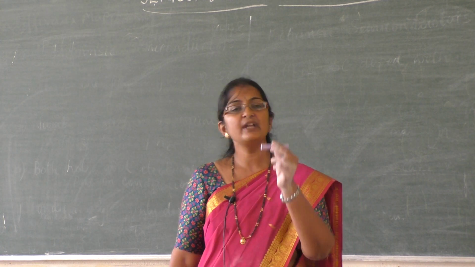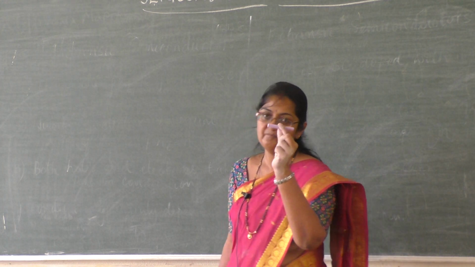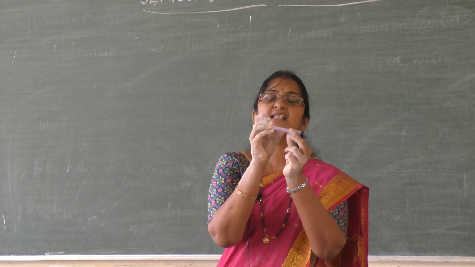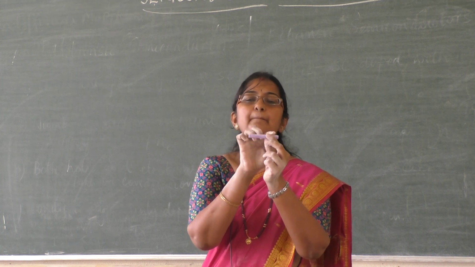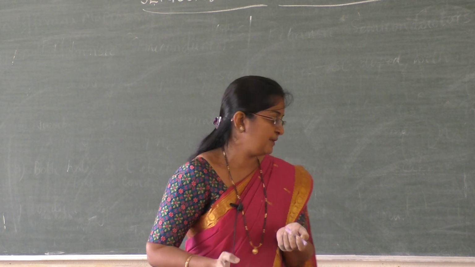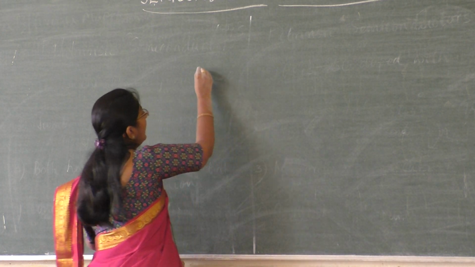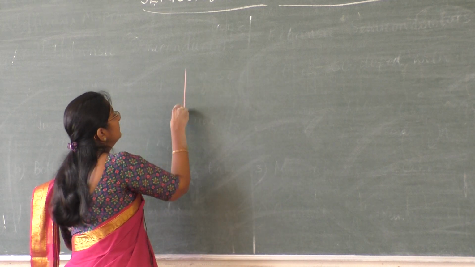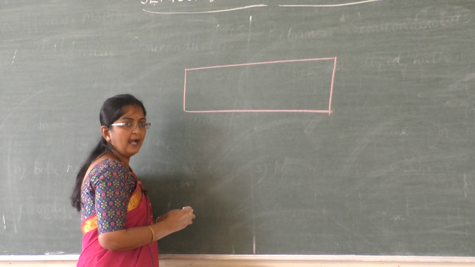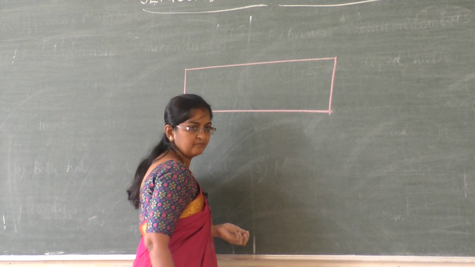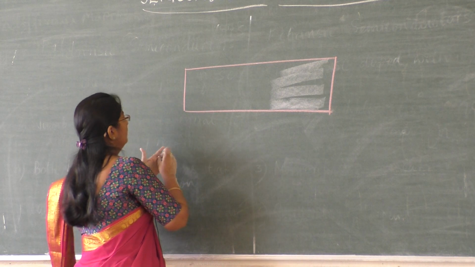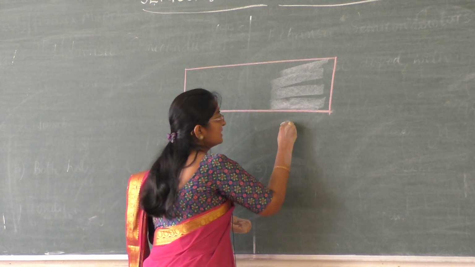For that sake, we take one single P-type semiconducting material, and from one side we add dopants such that this becomes N-type. As a result, P and N types are there and a metallurgical junction is produced in between. First I have a single wafer of P-type semiconductor, and from one side I have added impurities so that this side, earlier P-type, becomes N-type.